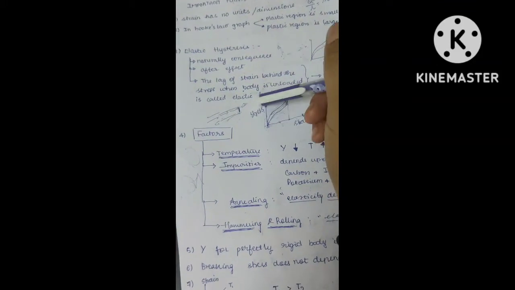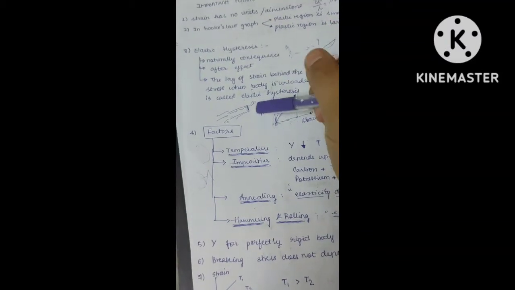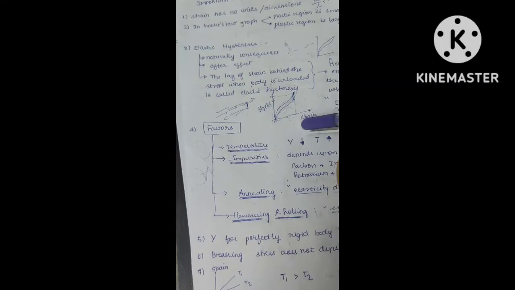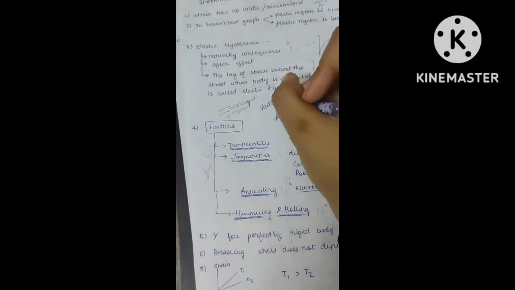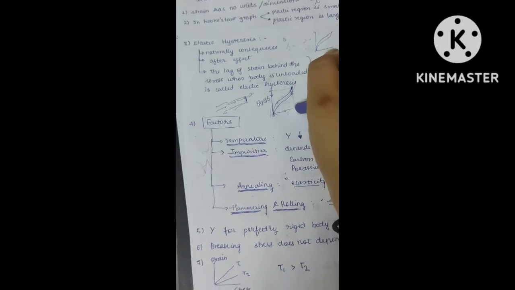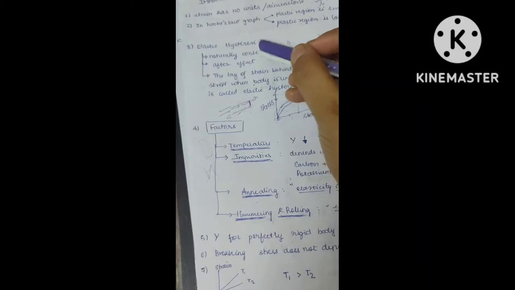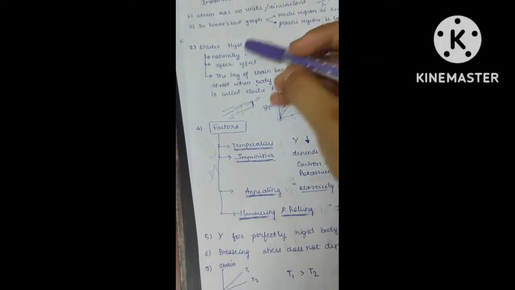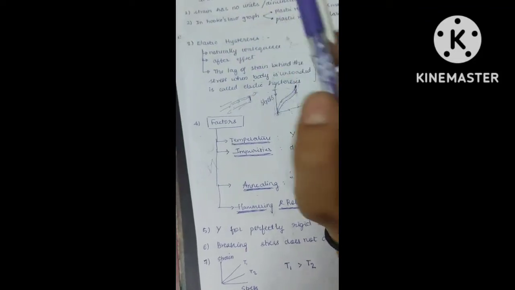If we apply stress, some strain is produced in the body, and if we decrease the stress, the strain will also decrease. In this act of increasing the stress and decreasing it, there will be some energy loss in the form of heat. All of that can be calculated through the hysteresis loop.